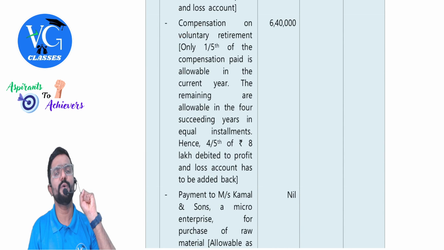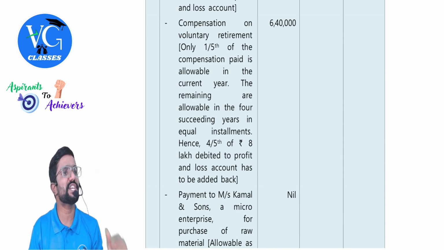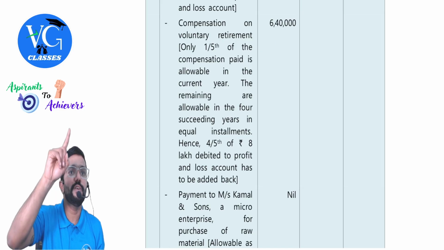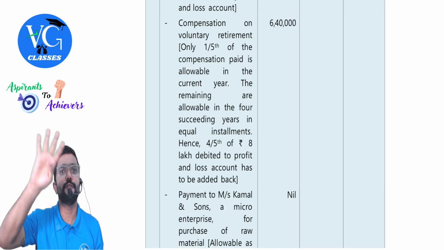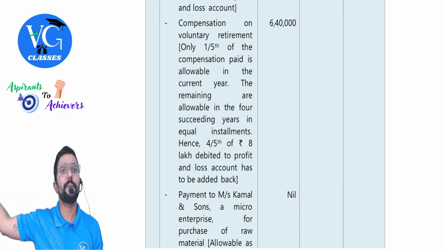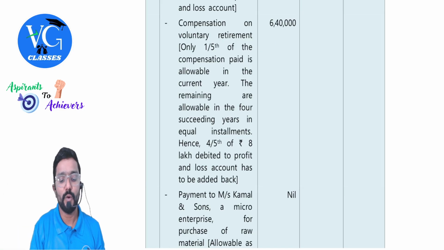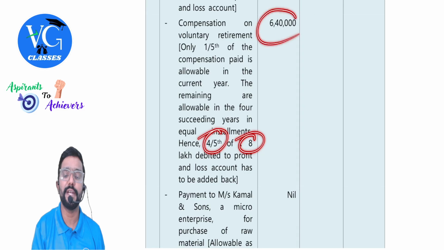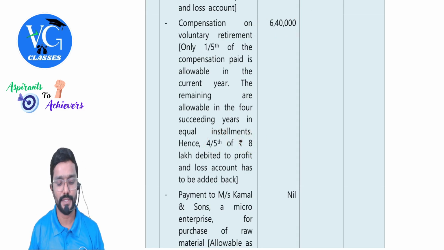I told you this is allowed in 5 equal installments as per section 35DDA. So the entire amount is already debited. So what should we do? In the current year, I can claim only 1/5. Remaining is how much? 4/5. Disallow now, but you can claim it over a period of the next 4 years. So 4/5 we are disallowing. 1/5 is allowed, remaining 4/5 we disallow because only 1/5 can be claimed in the current year, guys. So 8 lakh into 4/5, we are disallowing 6 lakh 40,000.